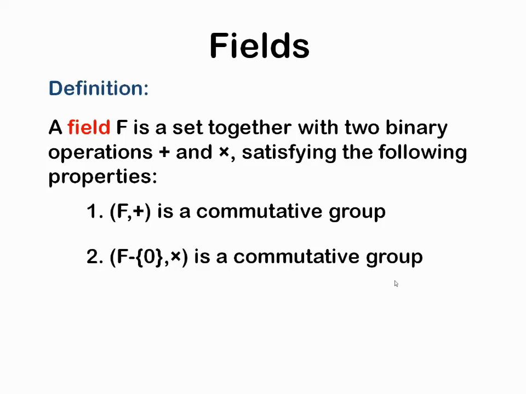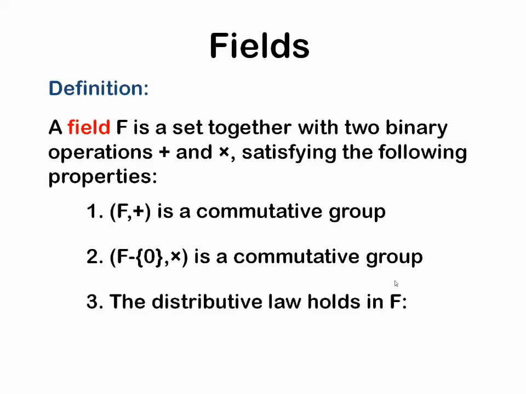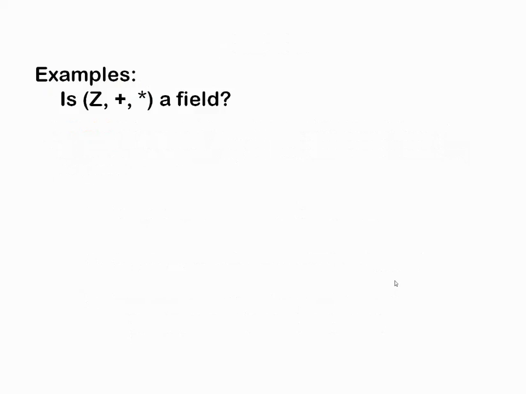F minus 0, that is the null element, comma star is a commutative group. The distributive law holds for F. The reason is that you cannot divide by 0, so you have to take 0 out. So (A plus B) cross C is equal to A cross C plus B cross C.